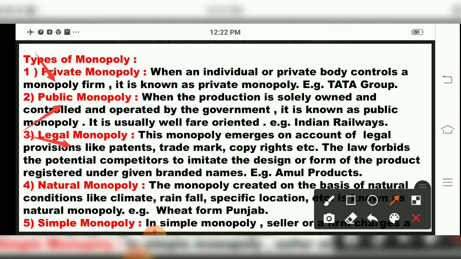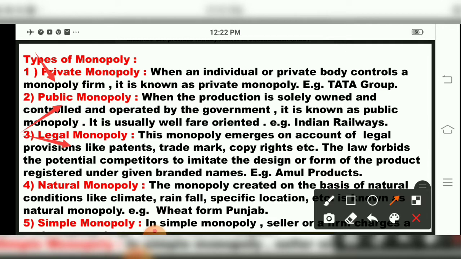Now legal monopoly means what, children? This monopoly emerges on account of legal provisions like patents, trademarks, copyrights, etc. So the law forbids potential competitors to imitate, meaning to copy the design or form of the product registered under given brand names.